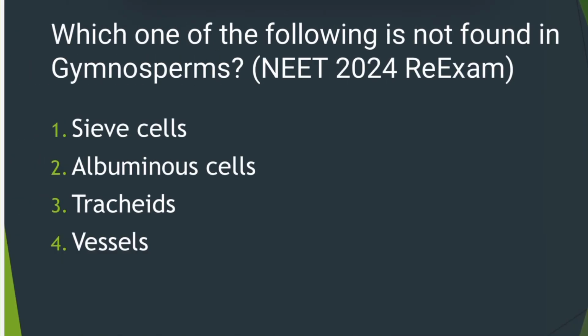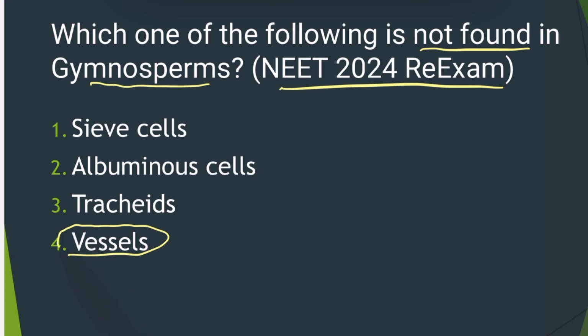First question, it is from NEET 2024 re-exam and the question says, which one of the following is not found in gymnosperms? Now if we look at the options, it is given as sieve cells, albuminous cells, tracheids, vessels. Among these four, vessels will be the answer because vessels are the exclusive members of angiosperms. The presence of vessels is considered as a characteristic feature of angiosperms. So for this reason, vessels will be the right answer.